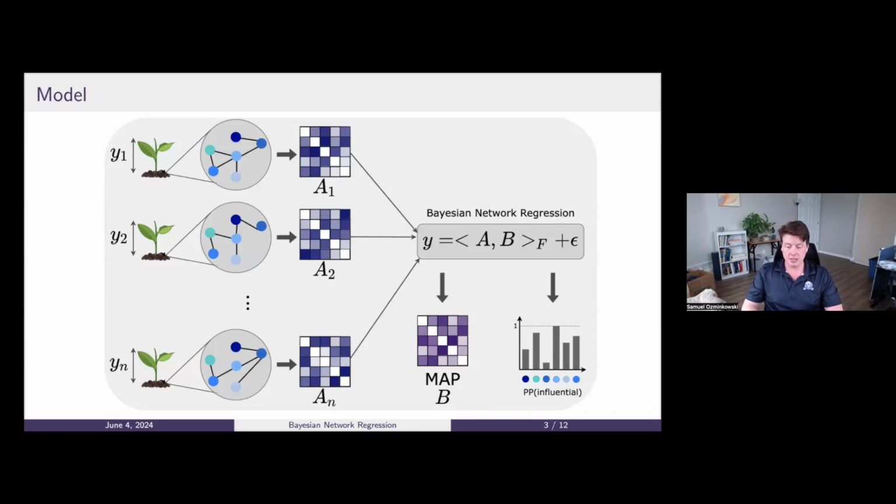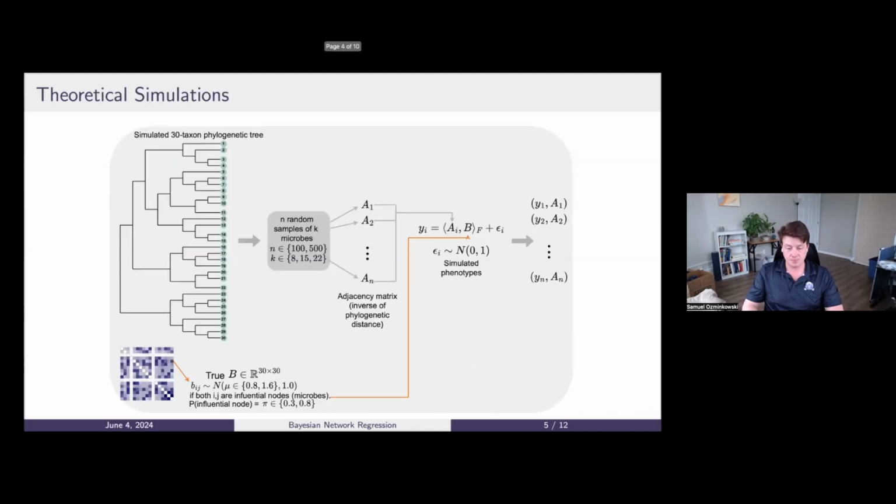The model is quite simple. The response is seen as the product of an adjacency matrix A, describing the microbial network, and B, a coefficient matrix, describing the relationship between the network and the response, plus some random noise. We're able to get maximum a posteriori estimates of B, as well as estimates of the probability that each microbe is influential on the response.